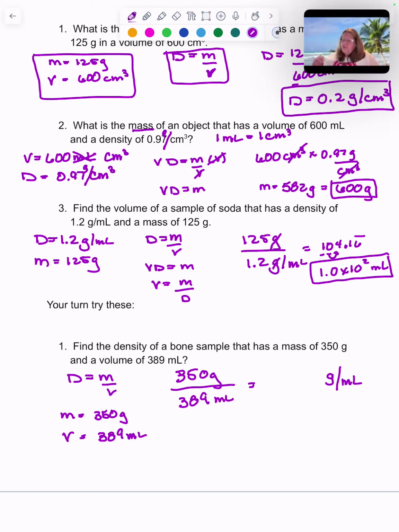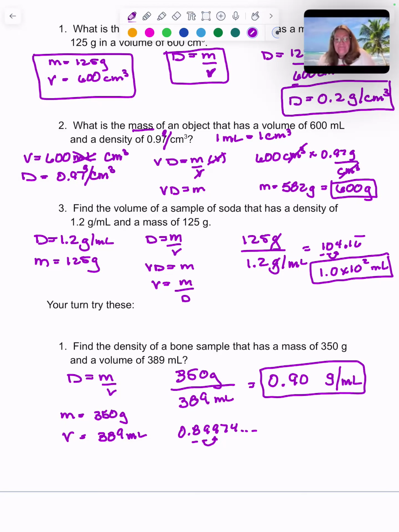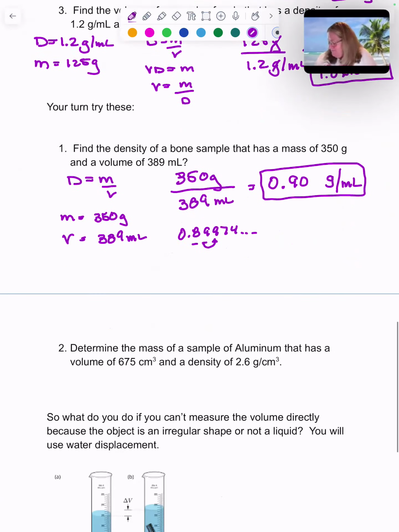Now I want this to two significant figures. This came out to be 0.89974 and a whole bunch of stuff. Start at the big end of the number. 1, 2. Look to the right. That 9 is going to make this 9 go up. So we're going to have 0.90 for two significant figures, grams per milliliter. Hopefully you got that. Okay, here, look at this one.